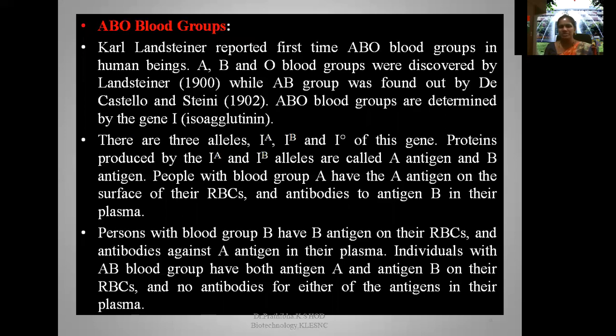ABO blood groups are determined by the gene isoagglutinin. There are three alleles of this gene, IA, IB, and IO. Proteins produced by the IA and IB alleles are called A antigen and B antigen. People with blood group A have the A antigen on the surface of their RBCs and antibodies to antigen B in their plasma. A person with blood group B has B antigen on their RBCs and antibodies against A antigen in their plasma. Individuals with AB blood group have both A and B antigens on their RBCs and no antibodies for either of the antigens A and B in their plasma.